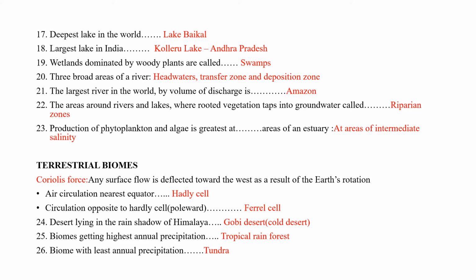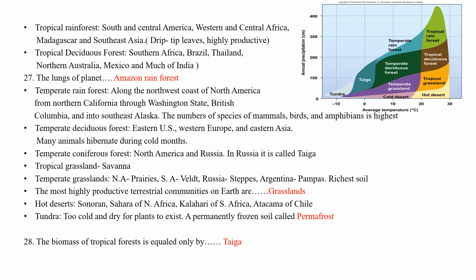The biome getting the highest annual precipitation is tropical rainforest. The biome with the least annual precipitation is tundra. Tropical rainforests are seen in Southern and Central America, Western and Central Africa, Madagascar and Southeast Asia. The plants have drip tip leaves for easy flow of water. The tropical rainforest is highly productive.